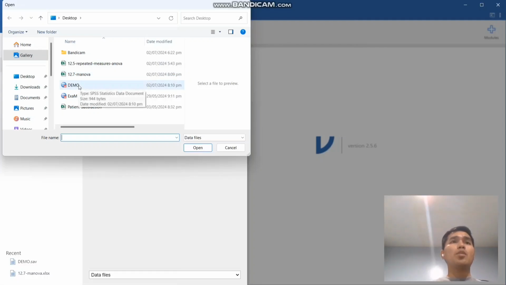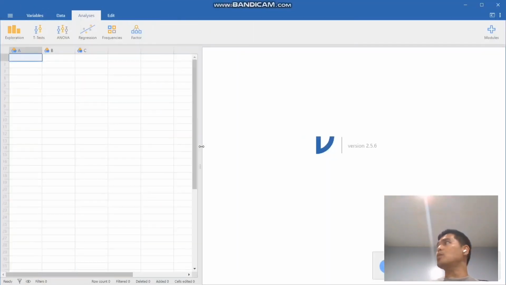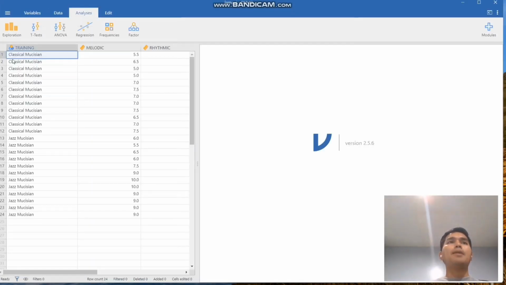Like I said, I'm just going to use the SAV format, as the same file format is also accepted using the JASP application. Click that one so that it will be uploaded in our application.